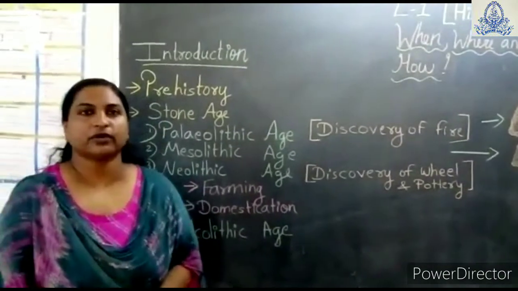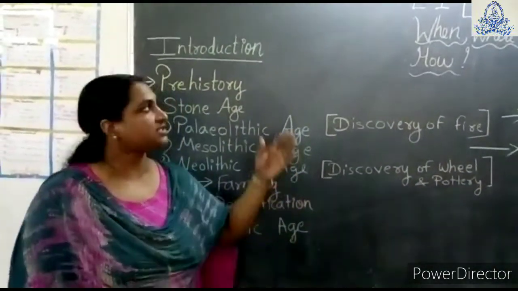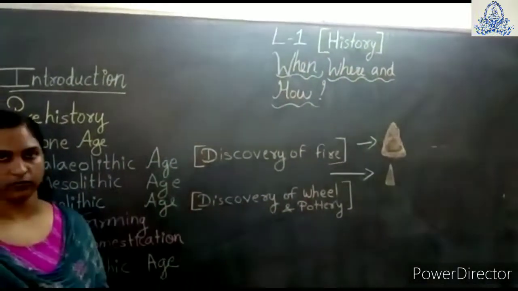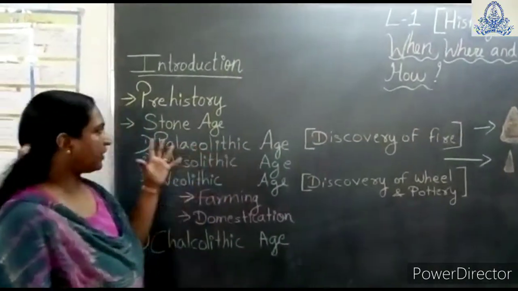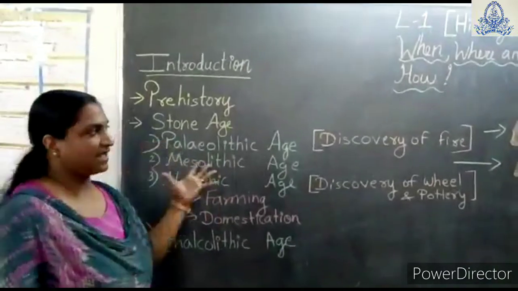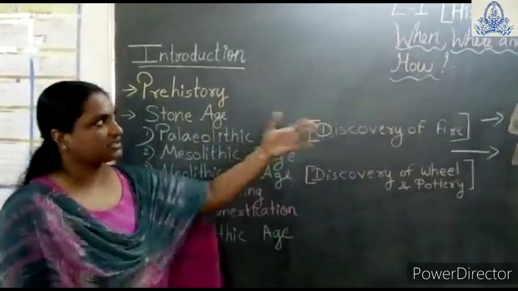Students, as you know, our social science book has changed. So today we will start our first chapter from history, When, Where and How. Before starting this chapter, we have to revise some of the points we studied in 6th standard. If we understand that, it is good to carry on with the same chapter.